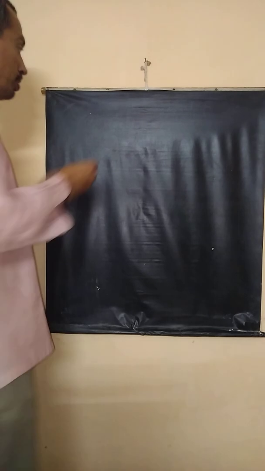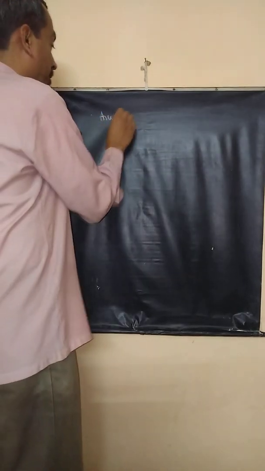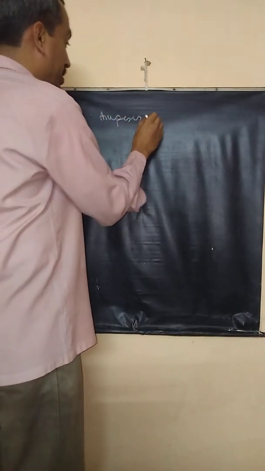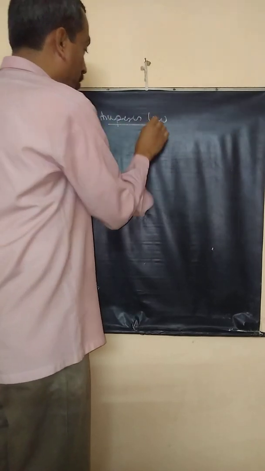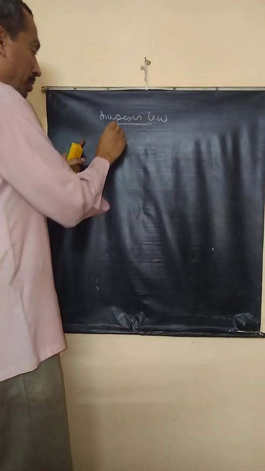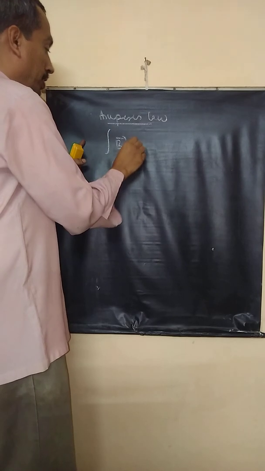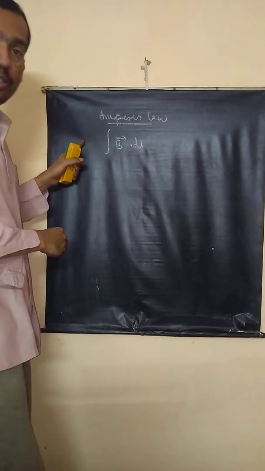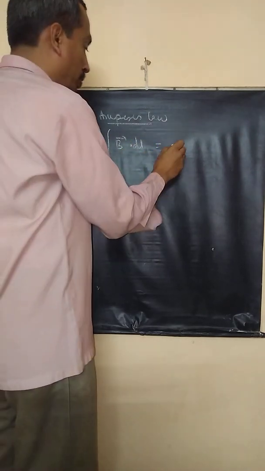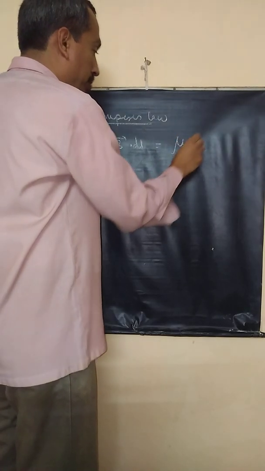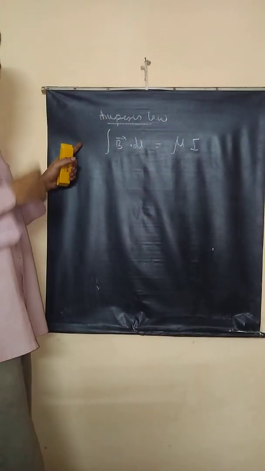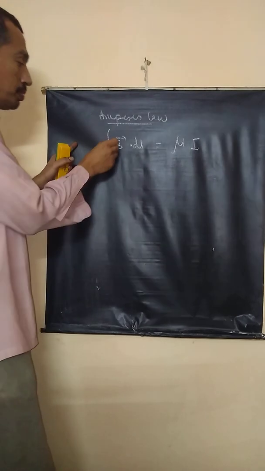Maxwell saw Ampere's law and its inadequacy. Ampere's law, which I showed you in my previous lecture, is given by: the line integral of magnetic flux density around a closed path is equal to mu times the current passing through the surface enclosed by this path.